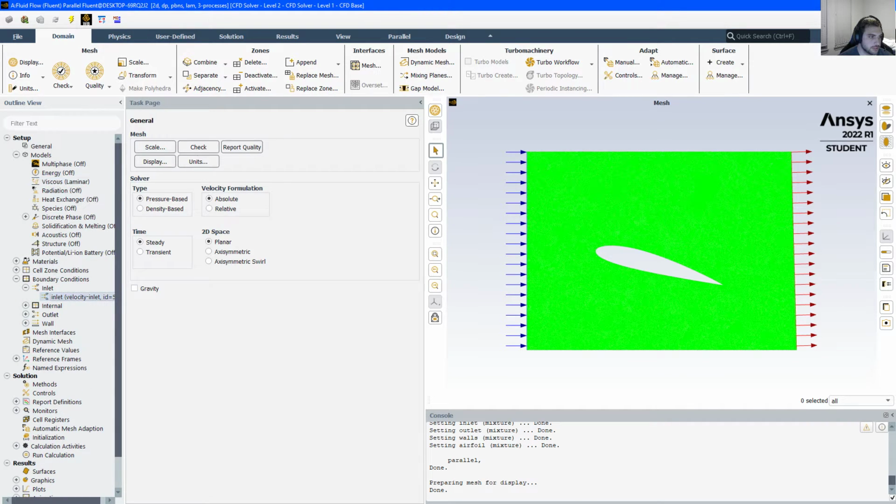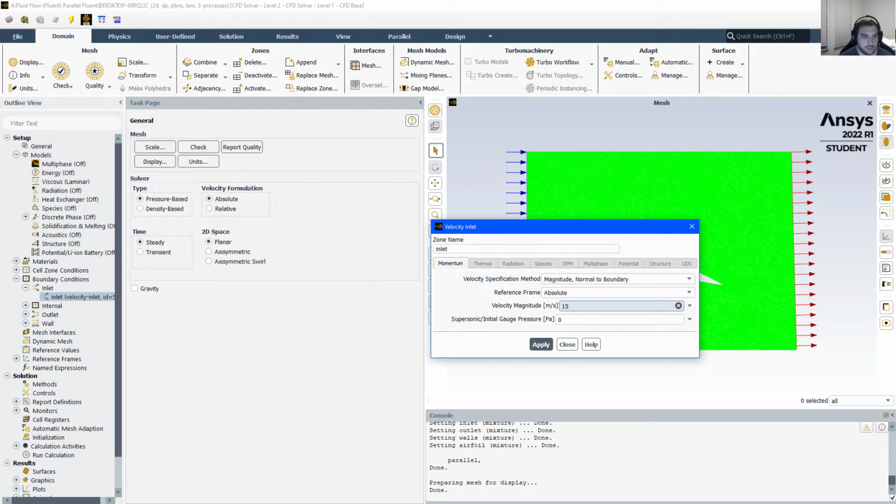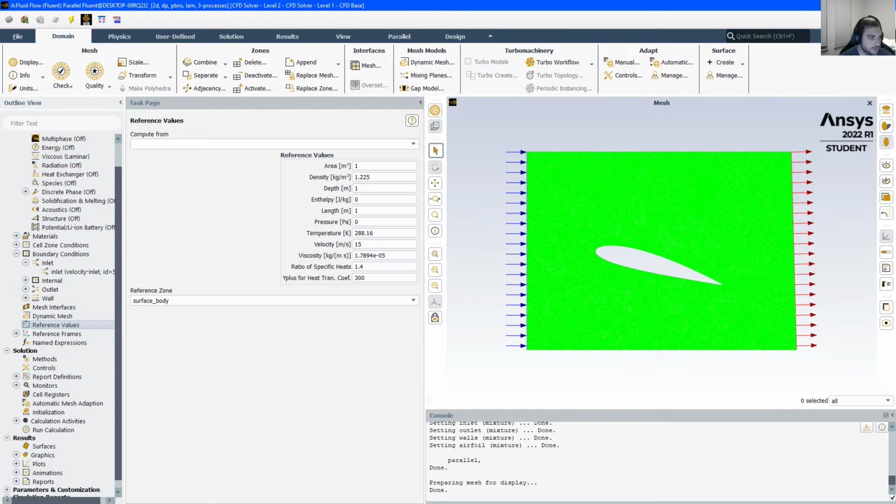Boundary conditions, inlet, the free stream velocity, we were told to set at 15 meters per second, which it is. Reference values we're going to take from the inlet.